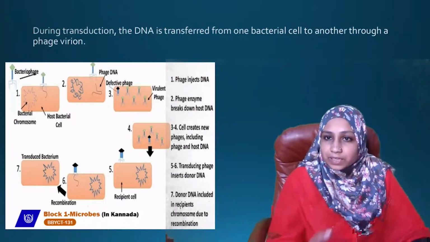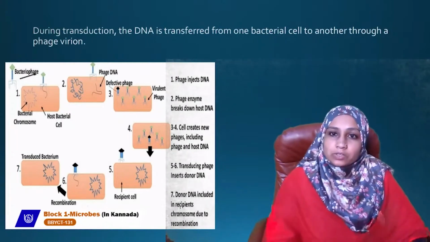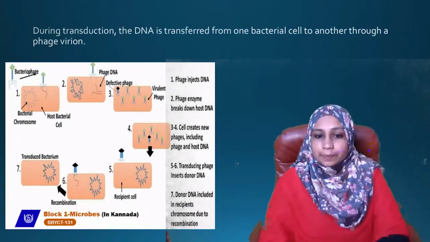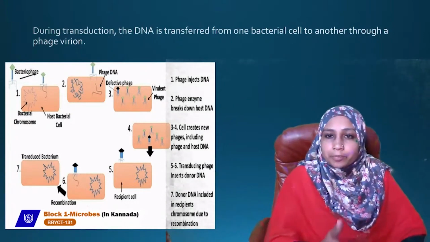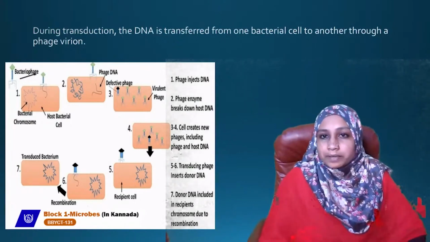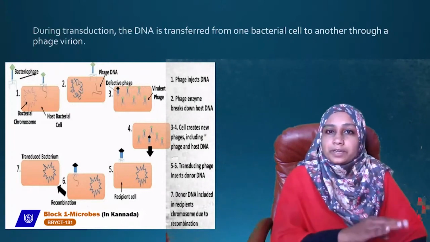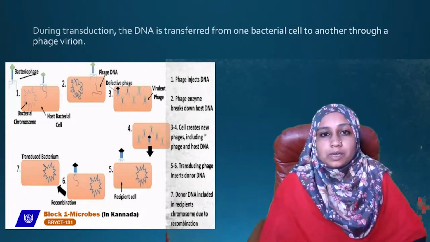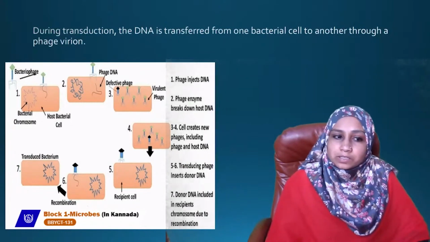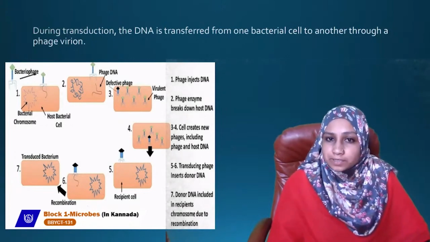The DNA of the phage, which contains some of the bacterial DNA, comes in, again breaks down the host cell genome, and again new virus particles are formed. Some of the donor DNA is transferred into the recipient, and we can say it is a transduced bacterium. So this is the other type called transduction.